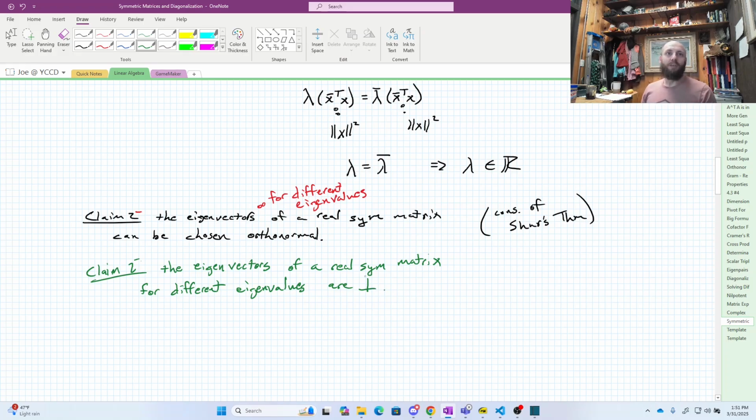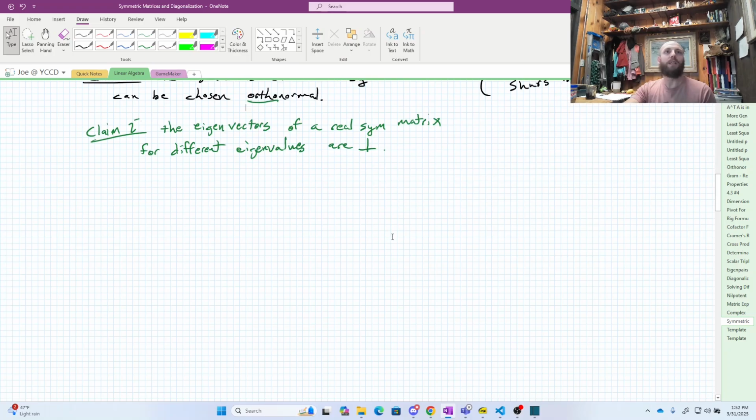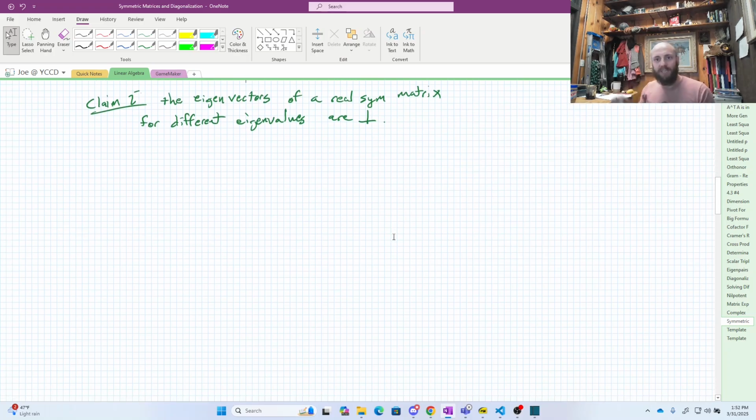Okay. In other words, I'm going to show just the ortho part by itself, and the normal part we're going to get for free, because you can always scale an eigenvector and it's still going to be an eigenvector.